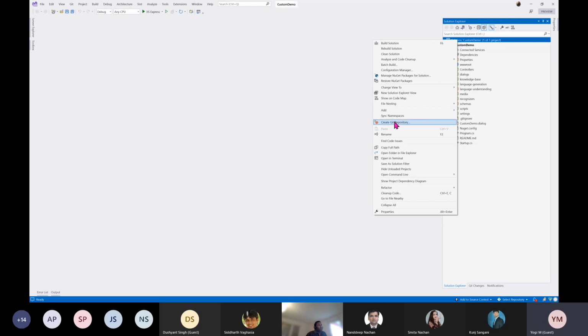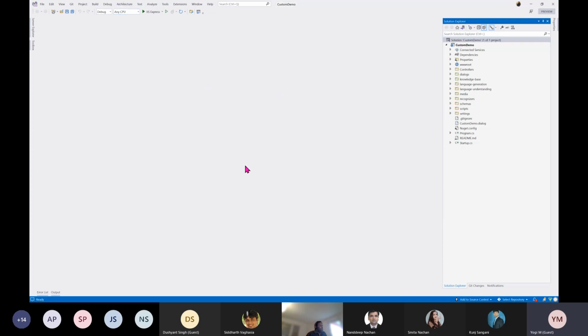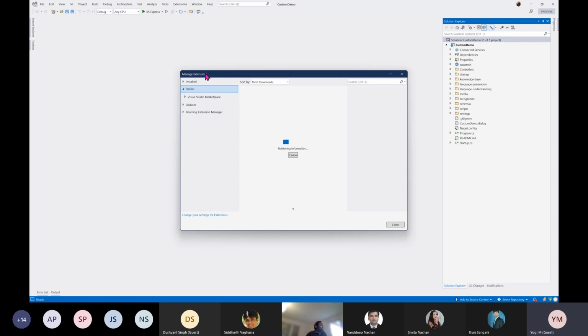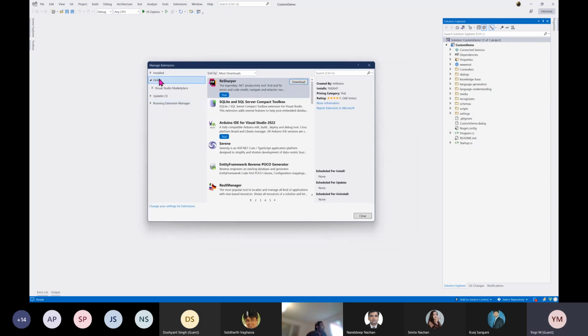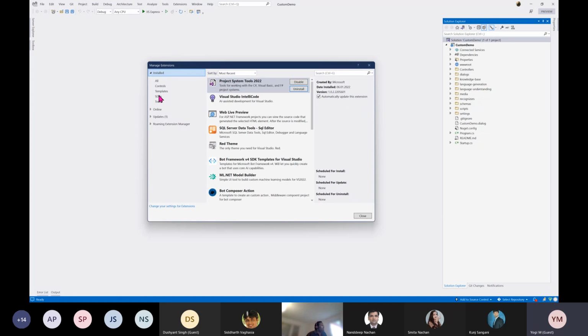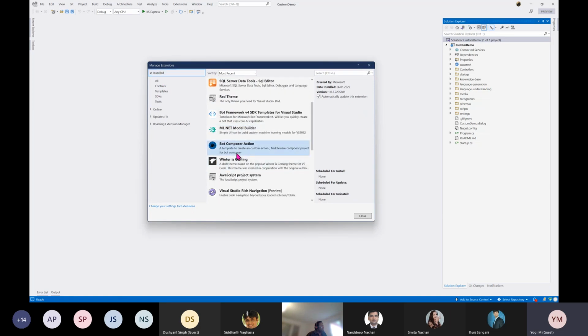Before going to this menu, you could do all the steps manually, but instead of doing all the steps, you can use the extension. The extension will take care of all the basic stuff. If you go here and scroll down, here we can see the option Bot Composer Action. If you want to use this concept, first go to the Visual Studio extensions, search for this Bot Composer Action, and install it. I have already installed it, so I close it.